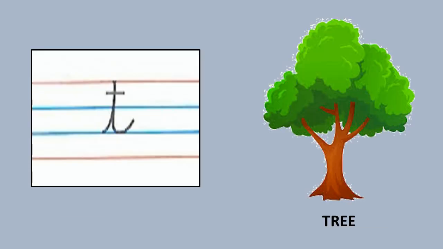Letter T. Start from second blue line. Slant line up to the first red line. Come down on the same line to the second blue line. Make a curve out. Put a sleeping line up. Tree.